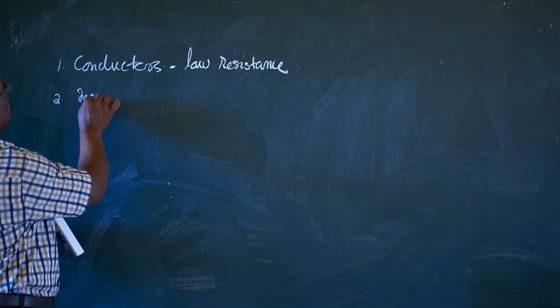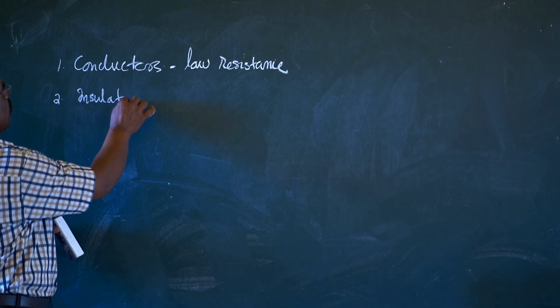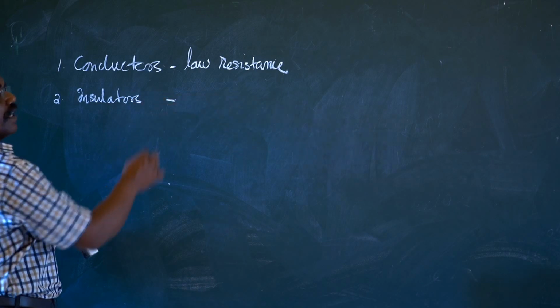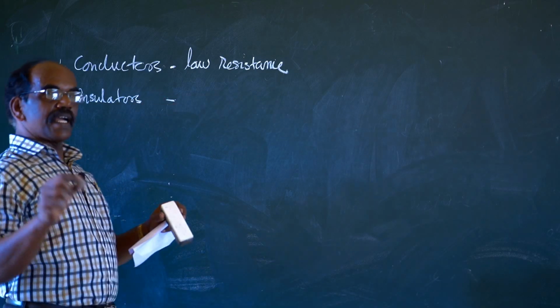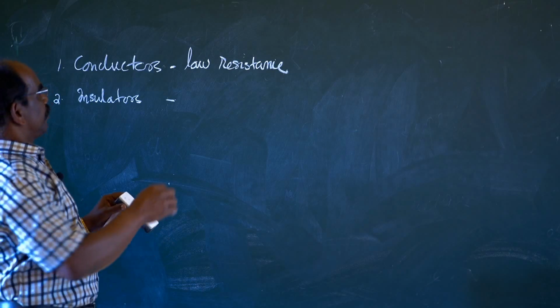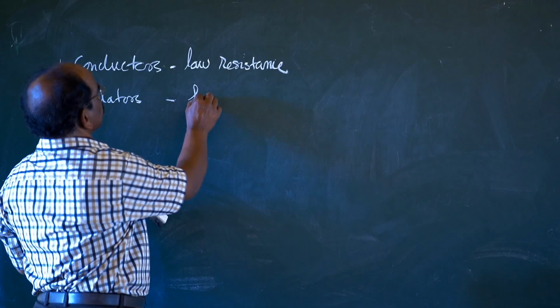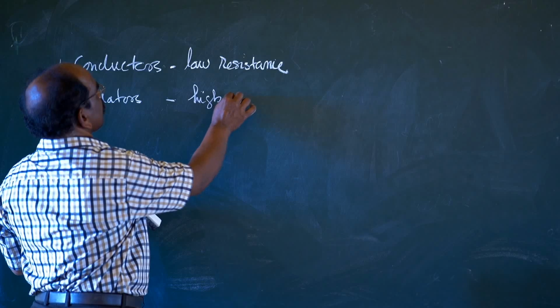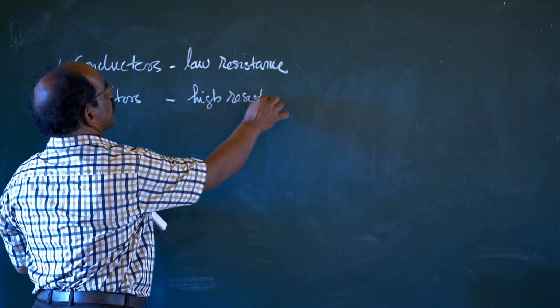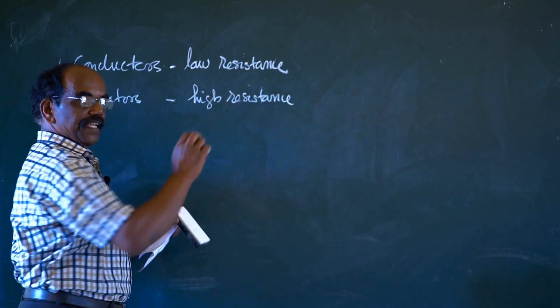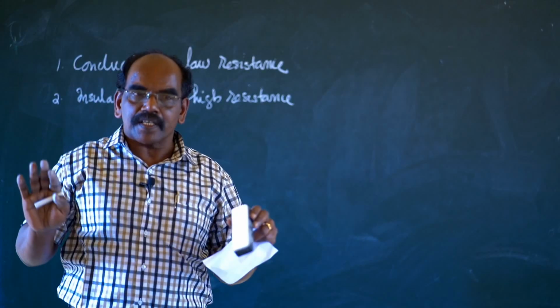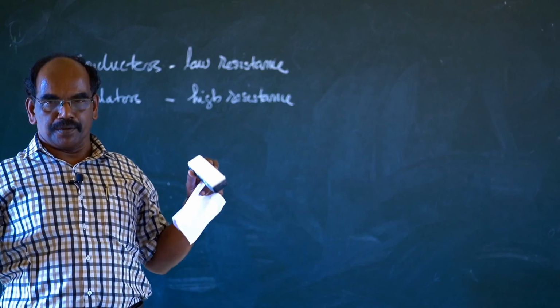Number two, insulators. Insulators are high resistance materials, very high resistance, which means they never allow electricity to pass through.